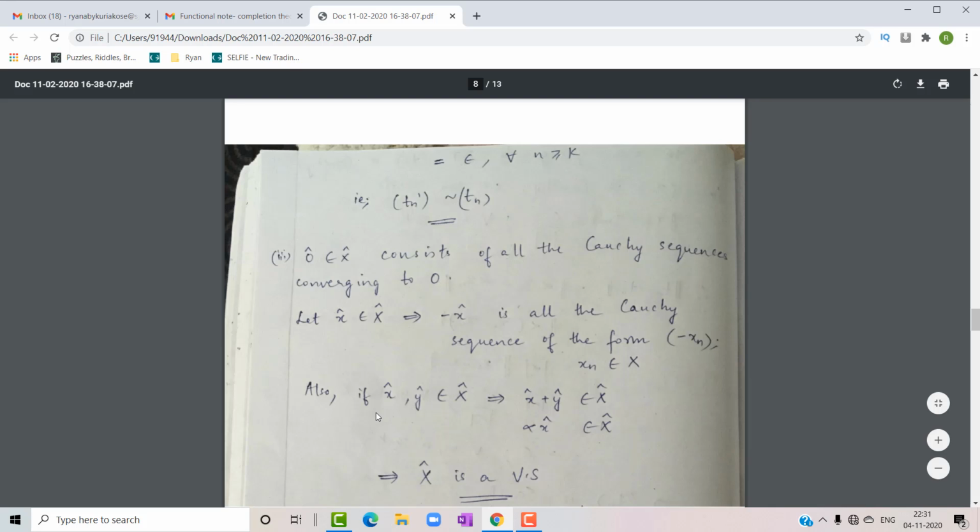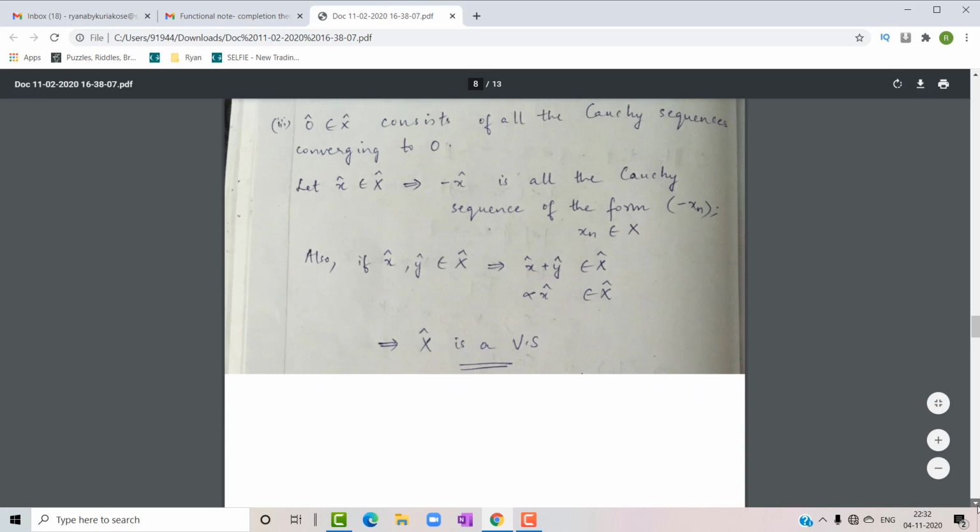So also if x cap and y cap belong to capital X cap, then we have already got vector addition holds, that is x cap plus y cap belongs to capital X cap, and alpha into x cap, which is scalar multiplication, also belongs to capital X cap. So we have proved that capital X cap is a vector space. Okay, so the first part is done.